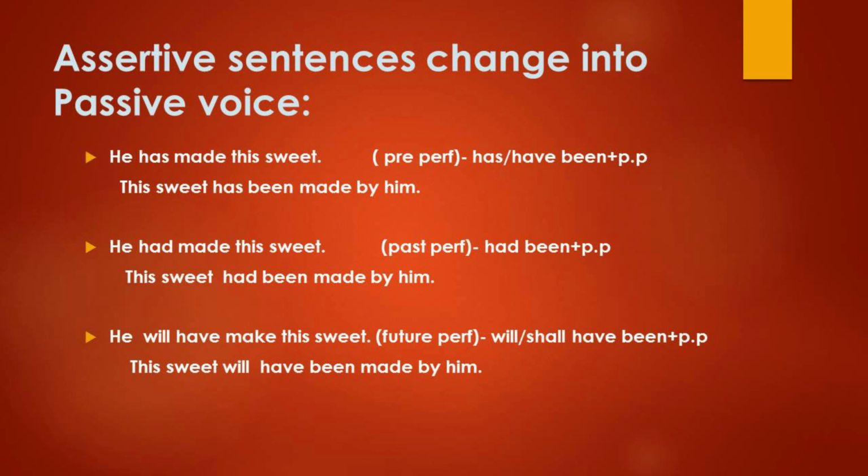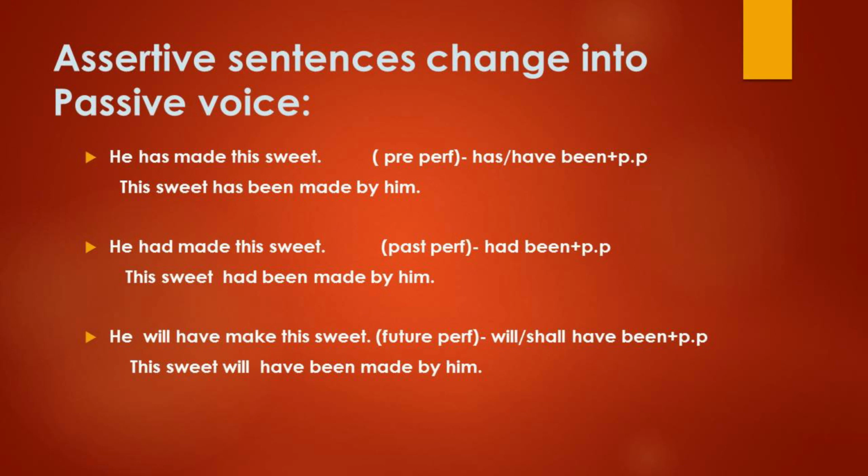Both you can use, but after the pronouns I and we, most probably we will use shall. Okay, so I have given shall have been plus past participle. Okay, let us read once. He has made this sweet, singular, the sweet has been made by him.